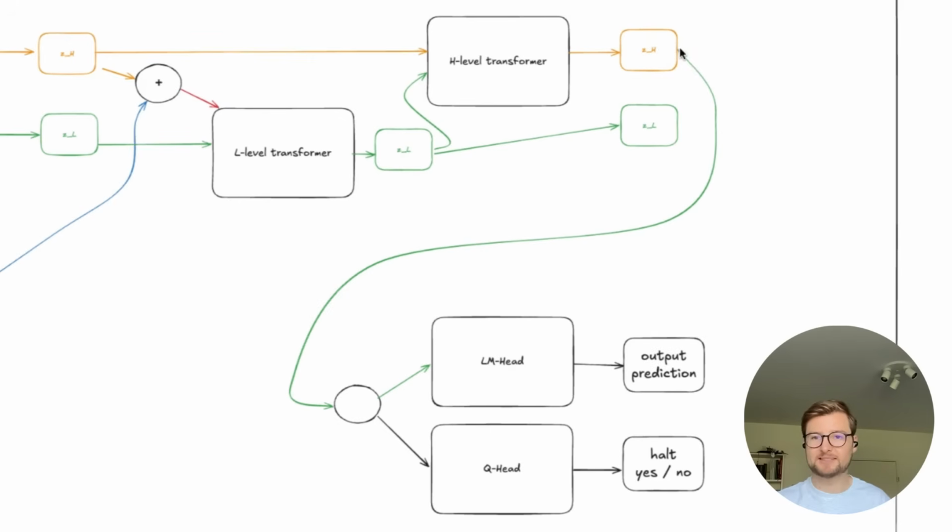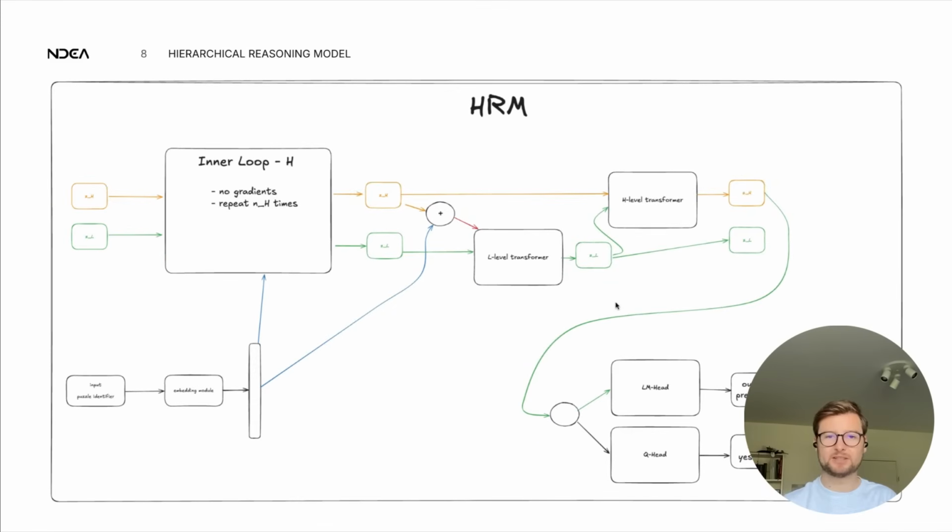And from that last ZH, the last H embeddings, you feed those to an LM head and a Q head. The LM head gives you the final output prediction. So from that input, what is the predicted output? The Q head gives you basically the halting signal. Am I done? Am I not done? So yeah, there's a lot going on, but really it's just processing the input and updating some H and L embeddings to get this final prediction.